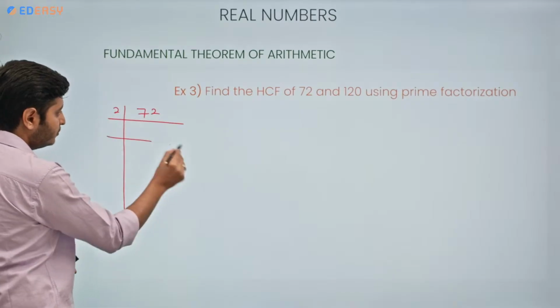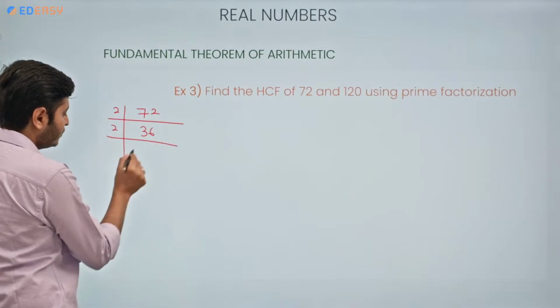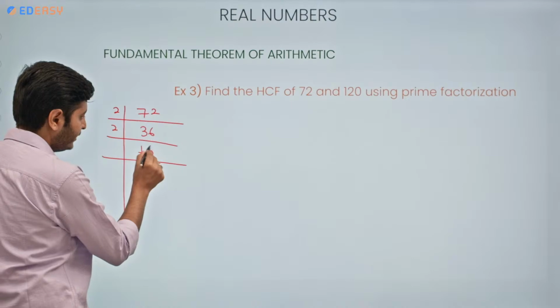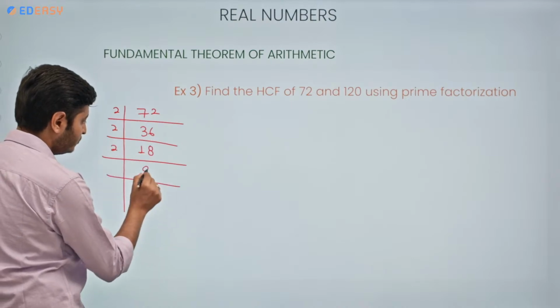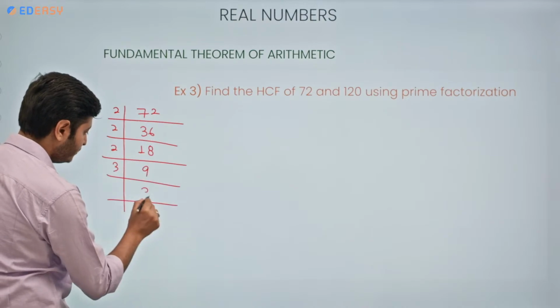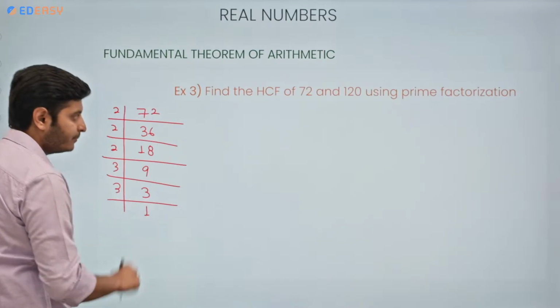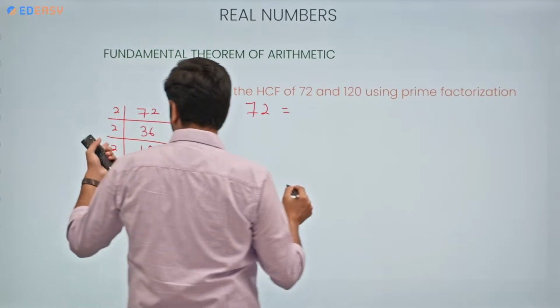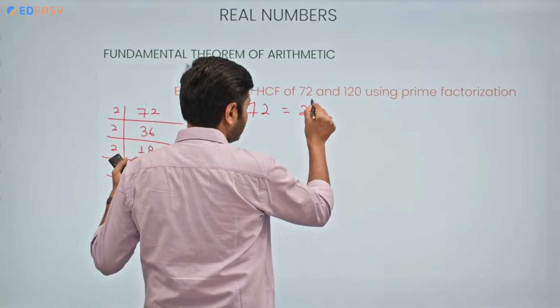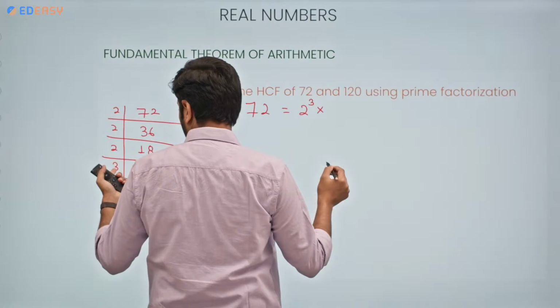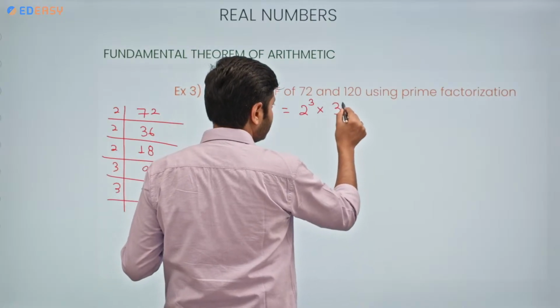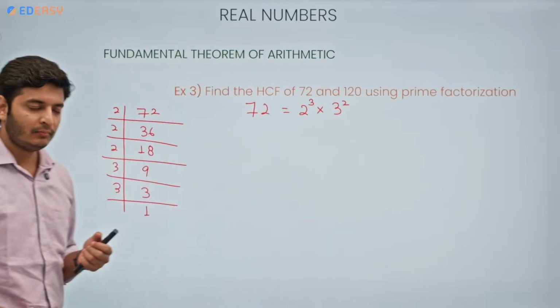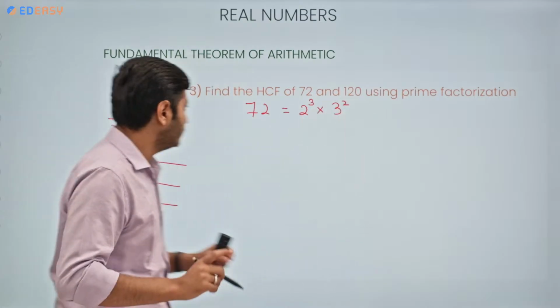72. So 2, 36, 2, 18, 2, 9, 3, 3, 3, 1. So 72 prime factorization is 2 into 2 into 2, or 2 raised to the power 3 into 3 into 3, that is 3 square. What is the prime factorization of 120?